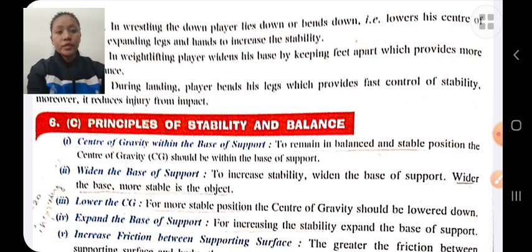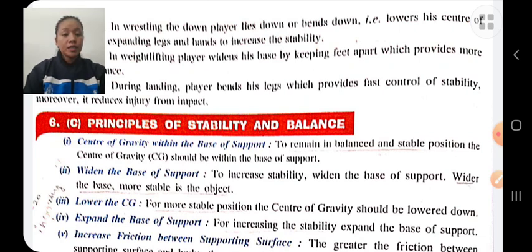Lower the center of gravity. If the center of gravity is lower, then there will be more stability. Expand the base of support. If the base of support is expanded, then there will be more stability. Therefore, for stability and balance, expand the base of support.